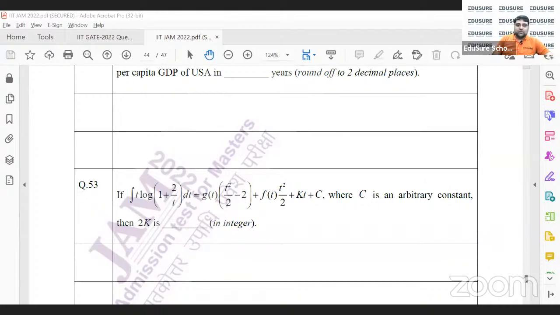So this is JAM 2022, question number 53. This is what the question is. I need to find the integration of t log(1 + 2/t) dt. Let's go ahead and find that out first. Use integration by parts, the ILATE rule: inverse, logarithm, algebra first.